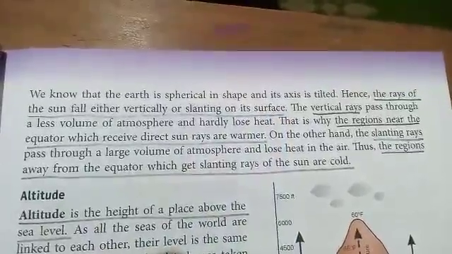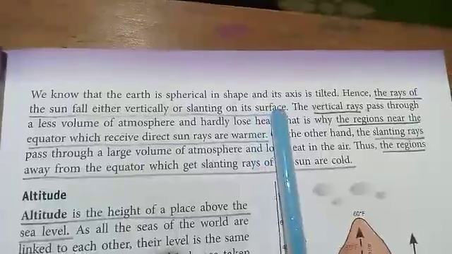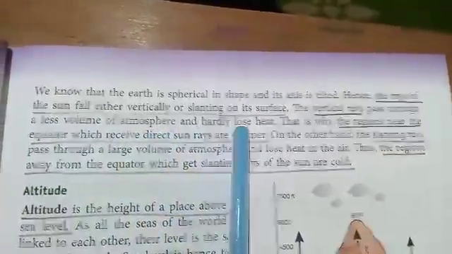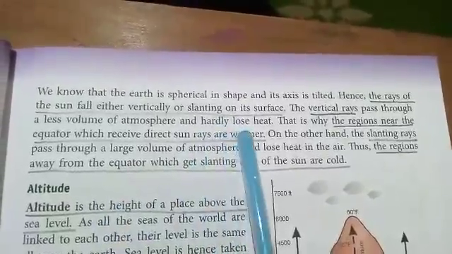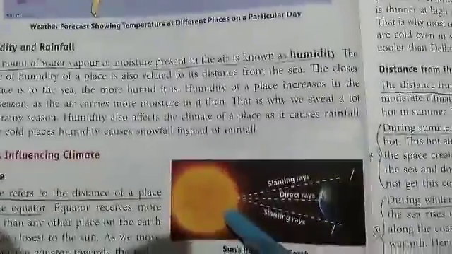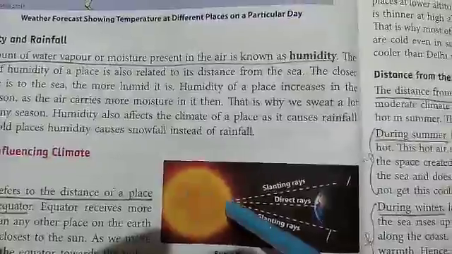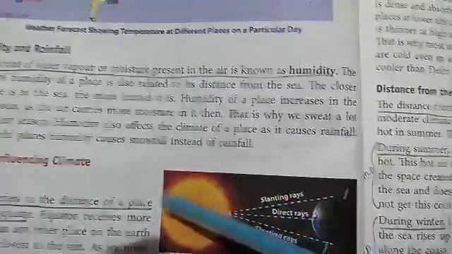As we showed in the picture, the rays will be falling straight at the equator and slanting at the poles. The vertical rays pass through less volume of atmosphere and hardly lose heat. So the vertical rays pass through a smaller quantity of atmosphere and hardly lose their heat. That is why regions near the equator which receive direct sun rays are warmer. As shown in the picture, when we get the direct sun rays, this equator part will get more heat.